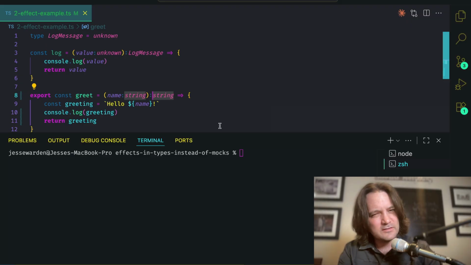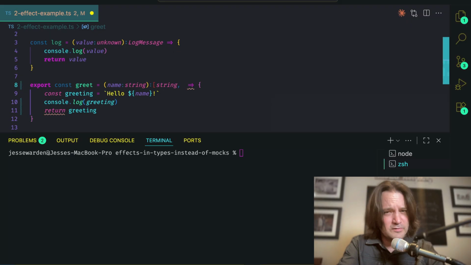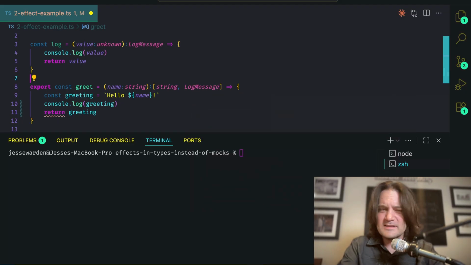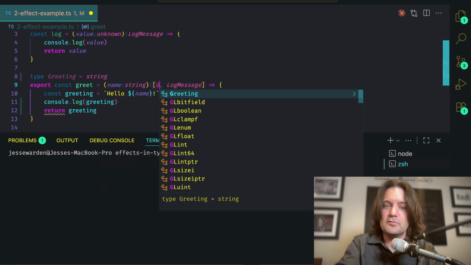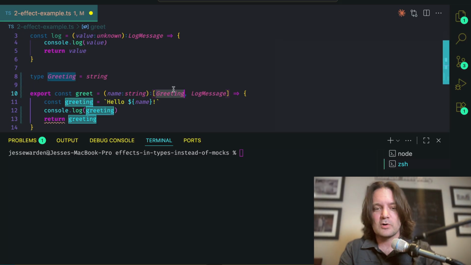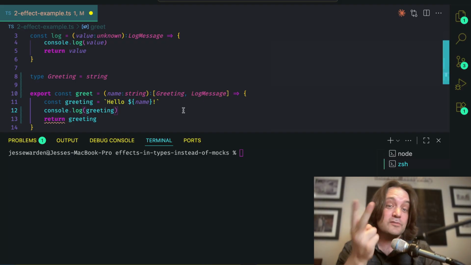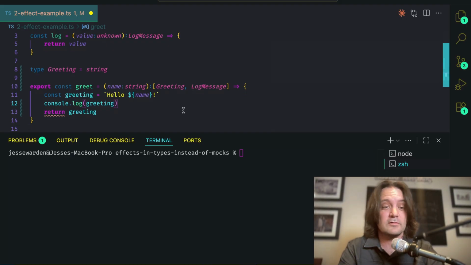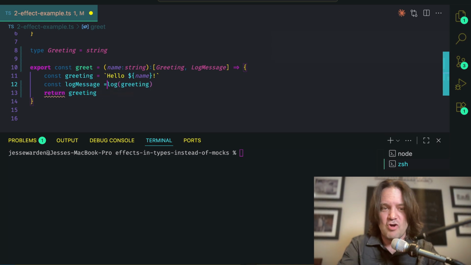Greet does two things. It creates a greeting, which is a string, but it also returns a log message. So let's be a little bit more explicit of that too. We're going to say greeting is a string. And so now it returns two things, a greeting and a log message. It's not just a string anymore, although it technically is a string, and a log message, which is technically unknown. But now we return two things because the function does two things and the type system requires you to do two things. So let's change this to log greeting, log message.